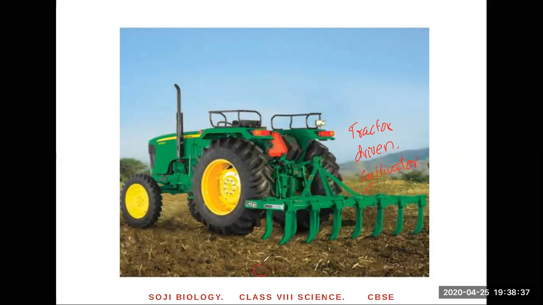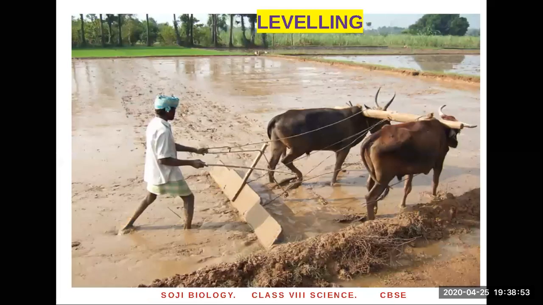After you plow the field, can you see lumps of the soil? If there are big lumps in the soil, it's difficult to plant the seeds. So what's the next step? After plowing the soil, you need to do another step. This is called leveling. See, what is it doing? Lumps are leveled. This is known as a leveler.